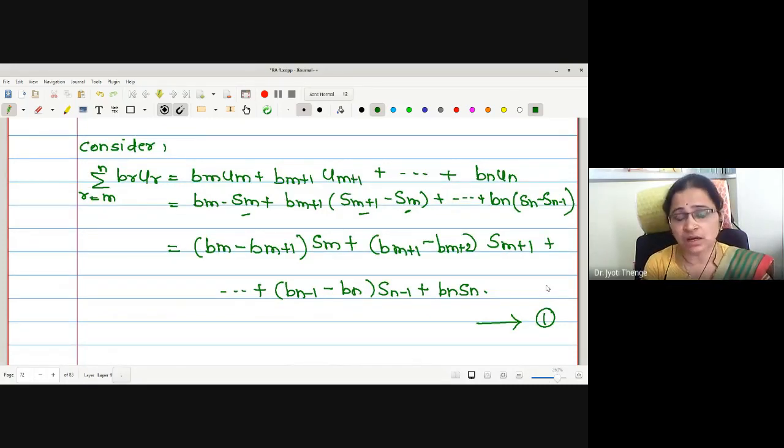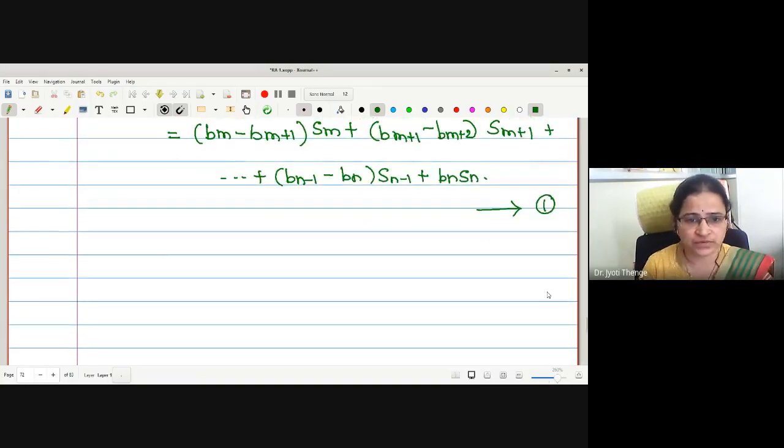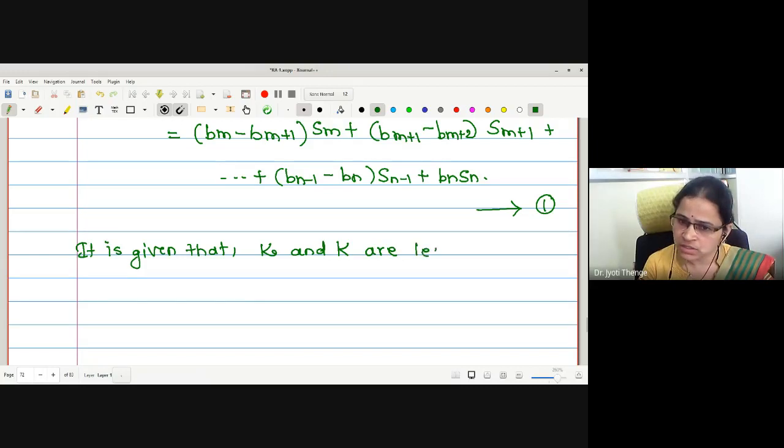Now, what is the other thing known to us? Small k and capital K are least and greatest values of the summation ur. Let me write it. It is given that small k and capital K are least and greatest values of summation r equals m to p ur.